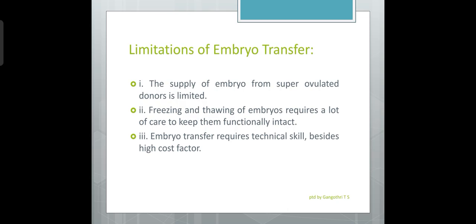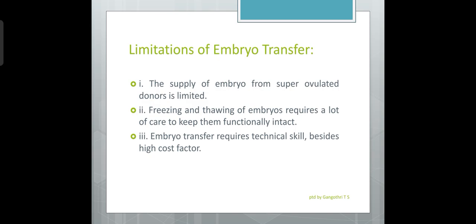Some limitations of embryo transfer. The supply of embryos from superovulated donors is limited. Freezing and thawing of embryos requires a lot of care to keep them functionally intact. If the embryos are not being used fresh, they must be frozen and stored by a cryopreservation method.